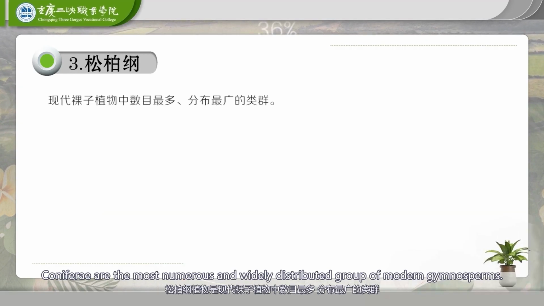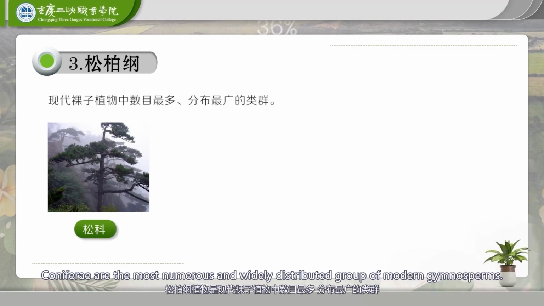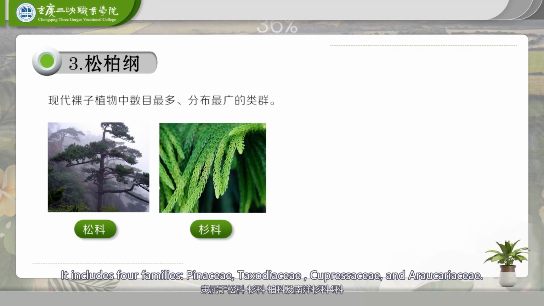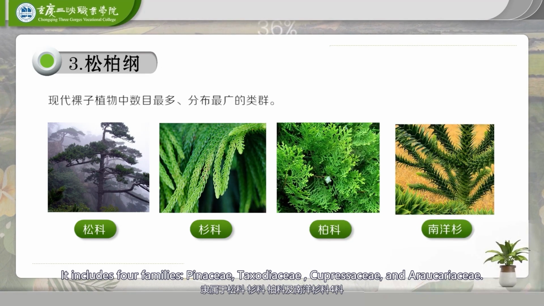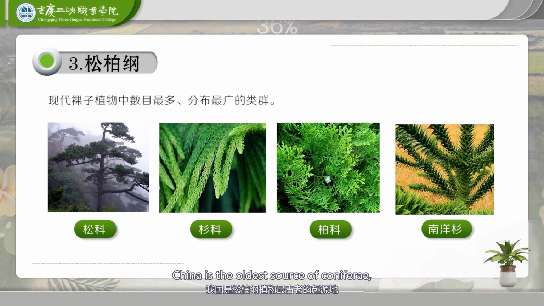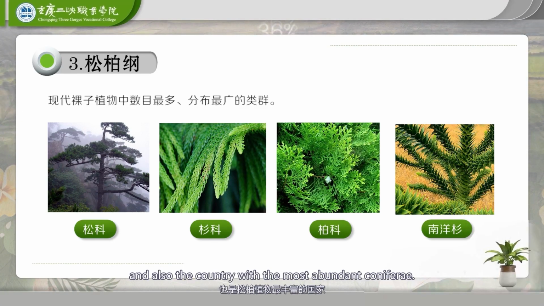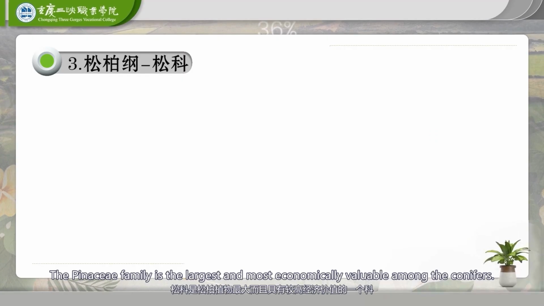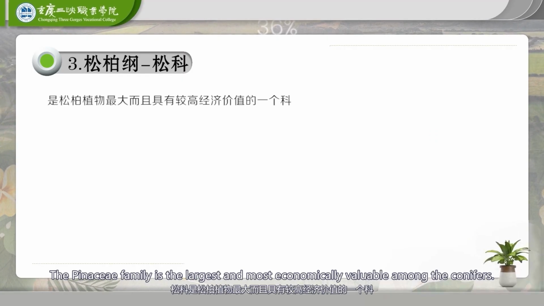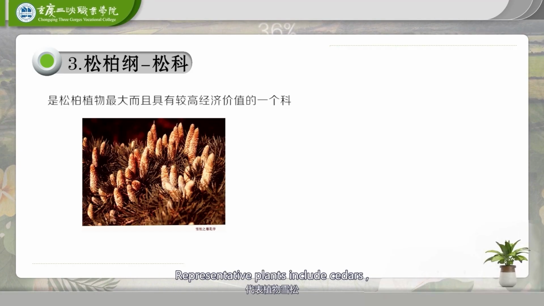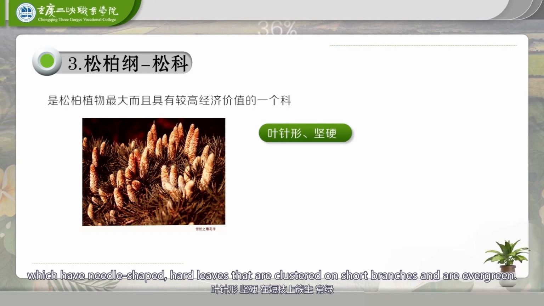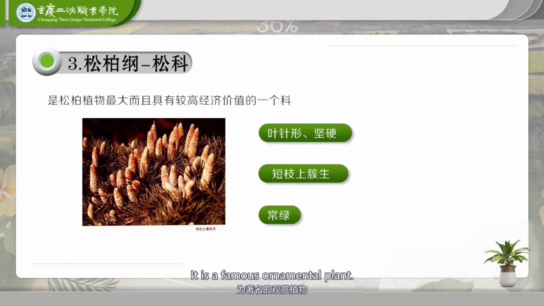Coniferae are the most numerous and widely distributed group of modern gymnosperms. It includes 4 families: Pinaceae, Taxodiaceae, Cupressaceae, and Araucariaceae. China is the oldest source of coniferae, and also the country with the most abundant coniferae. The Pinaceae family is the largest and most economically valuable among the conifers. Representative plants include cedars, which have needle-shaped, hard leaves that are clustered on short branches and are evergreen. It is a famous ornamental plant.